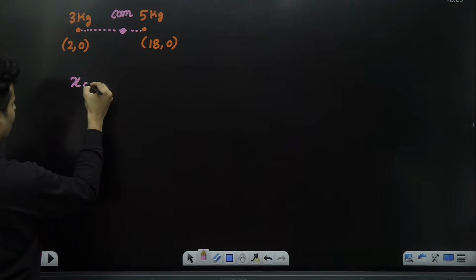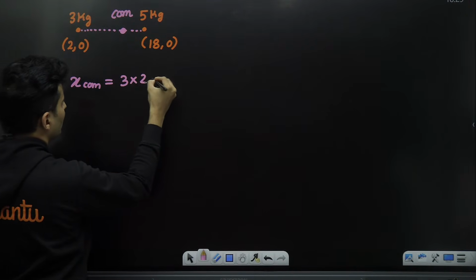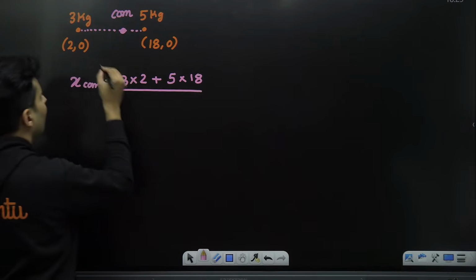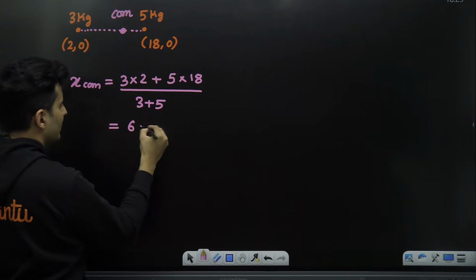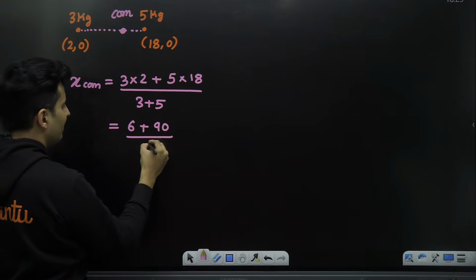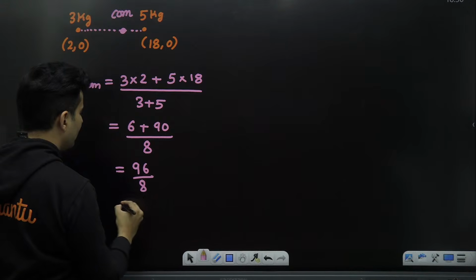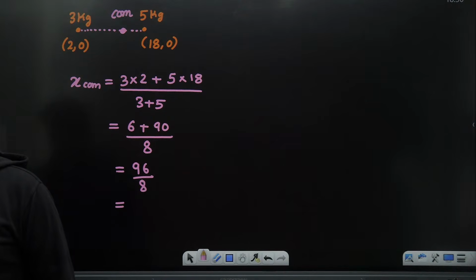So if I want to find the x coordinate of the center of mass, I will use m1 x1. m1 is 3, x1 is 2, plus m2 x2, that means 5 into 18, whole thing divided by m1 plus m2, that means 3 plus 5. 3 2s are 6. 18 5s are 90. The whole thing divided by 3 plus 5, which is nothing but 8. So 90 plus 6 is 96. What is 96 divided by 8, my dear warriors? Everyone, answer it in the chat box right away.